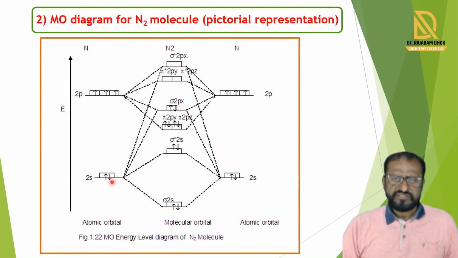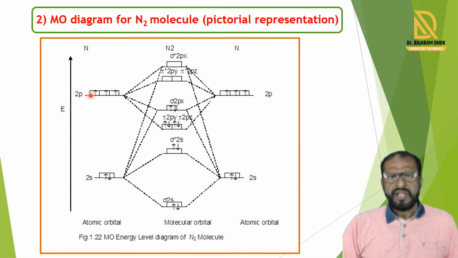When the wave functions are different, the antibonding sigma star 2s molecular orbital is formed, and this has higher energy than the original atomic orbital energy.